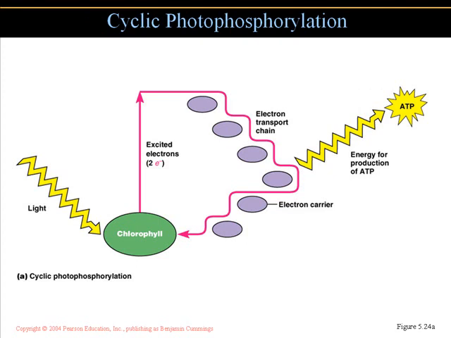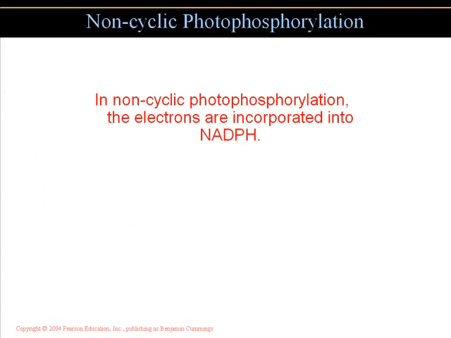The end product is still going to be ATP. But light now excites the electrons, they use the electron transport chain, and energy is produced in the form of ATP. This type of process, cyclic phosphorylation, requires the use of light energy as the source, and again a different type of electron carrier.